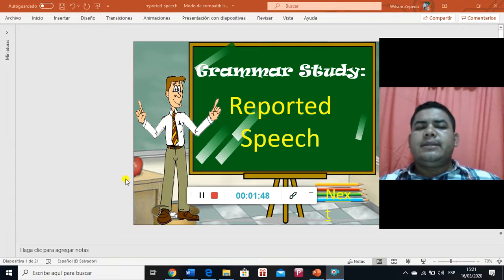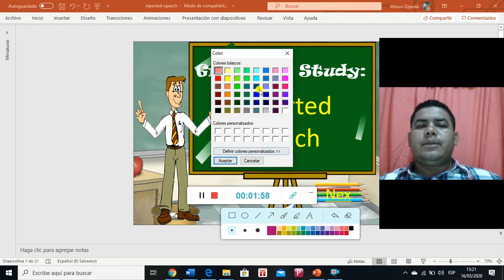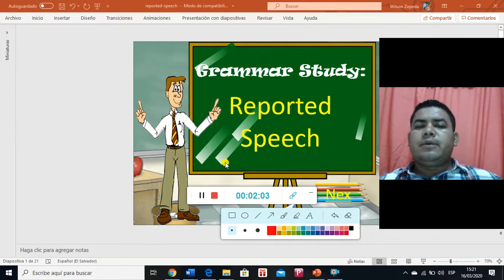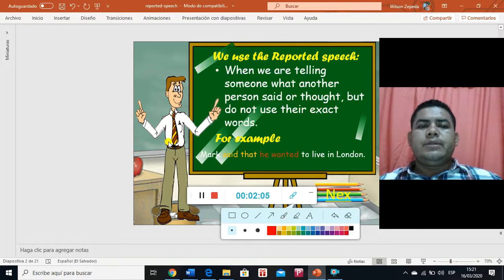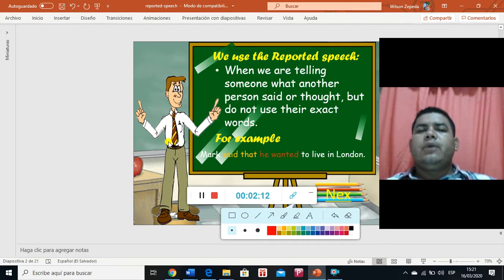I will be explaining these things little by little, so don't get confused and don't worry right now. First, we're going to see the concept of reported speech, and later we will see some examples. We use reported speech when we are telling someone what another person said or thought, but we do not use the exact words. And we have an example here.